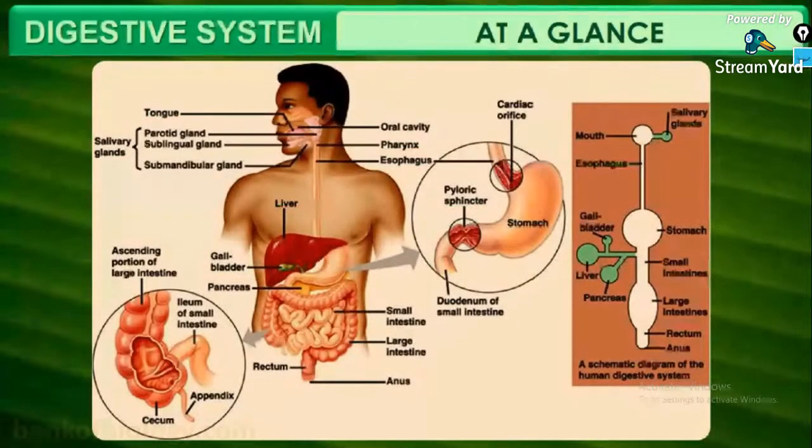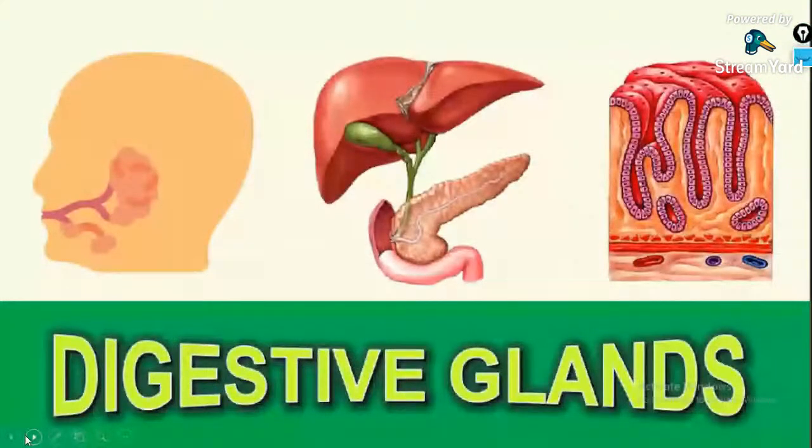Okay, guys, so this is all for today's class. I'm ending today's class because in the next class we have to begin with a brand new topic, that is the digestive glands. Today you will not have any Mentimeter quiz.